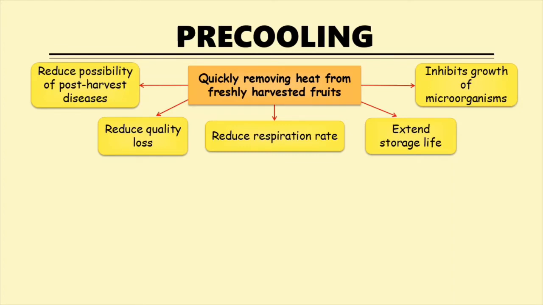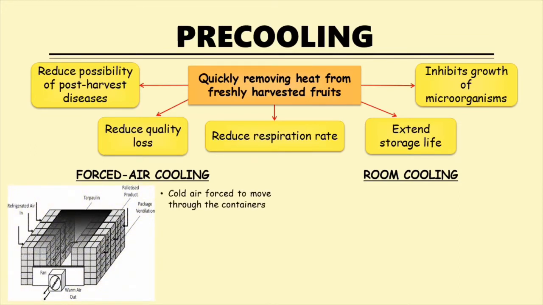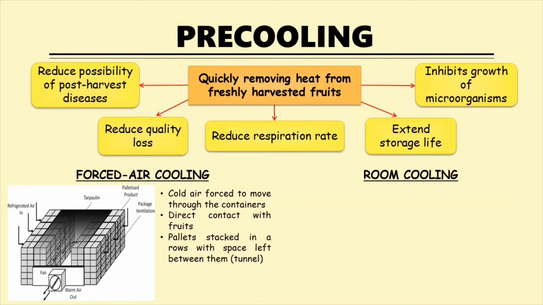There are 2 types of cooling that can be considered, which are forced air cooling and room cooling. Forced air cooling happens when the cool air is forced to move rapidly through the containers, allowing the cool air to be in direct contact with the warm fruits. In forced air cooling, the pallets are stacked in 2 rows in a cold room with space left between the 2 rows to form a tunnel. A box fan is placed on one end of the tunnel. Negative pressure created by the tunnel pushes the warm air out of the cartons and into the room.